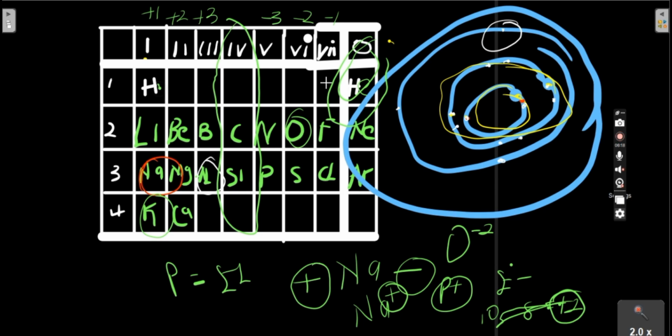So let's count 1, 2, 3, 4, 5, 6, 7, 8, 9, 10. So what was oxygen here? Oxygen here was 8, which means it has 8 protons and 8 electrons. So oxygen goes and gains more electrons, having 10 electrons and 8 protons. So -10 plus 8 will now give us -2, which means oxygen has gained 2 more electrons, so this charge will now come out to -2. So this is how this oxidation number works.